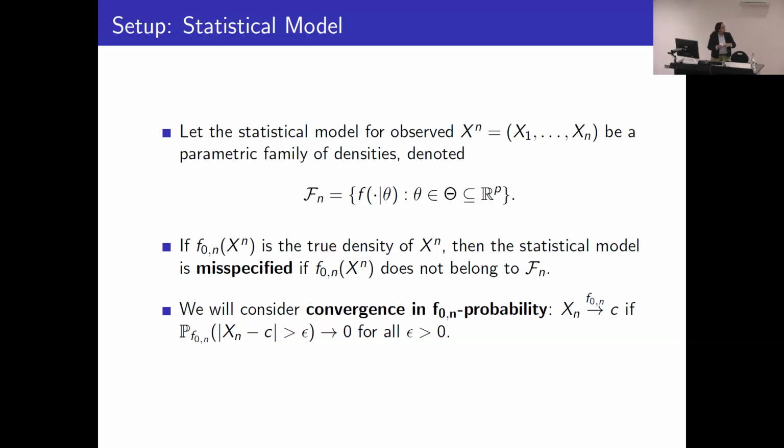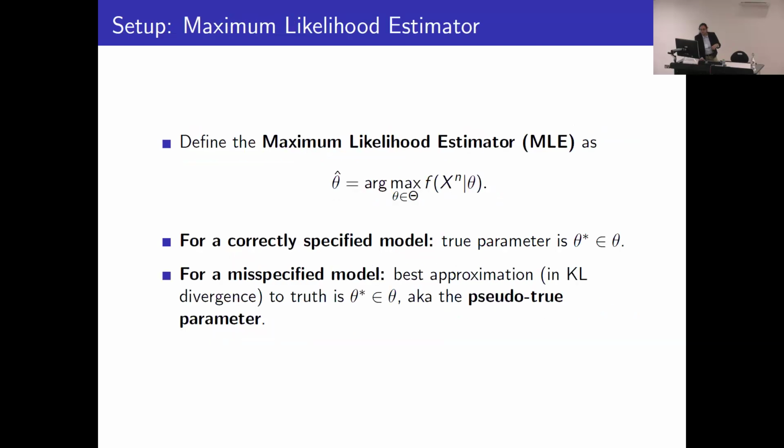We specify a family of statistical models by cal F n, some family that's indexed by a parameter theta. And we say that our model is misspecified if the true density of the observations does not belong to this specified family. What we'll consider here is convergence in terms of this true probability measure.